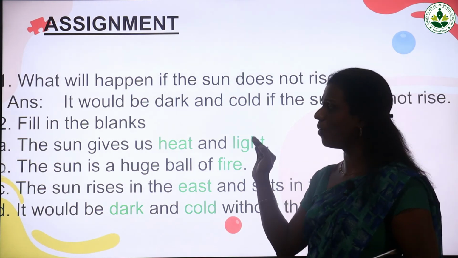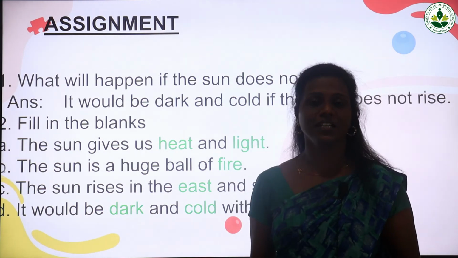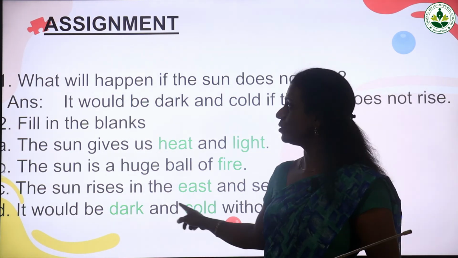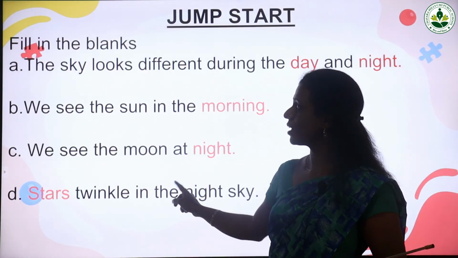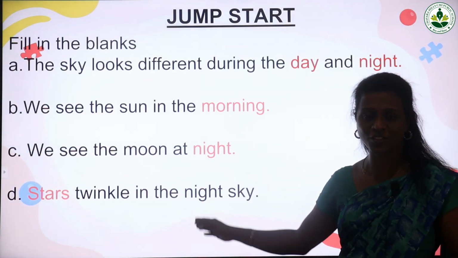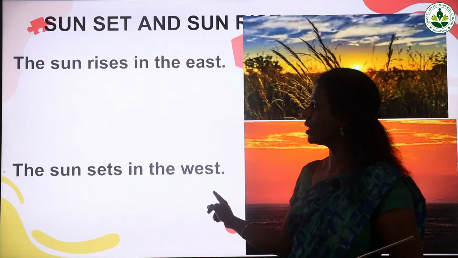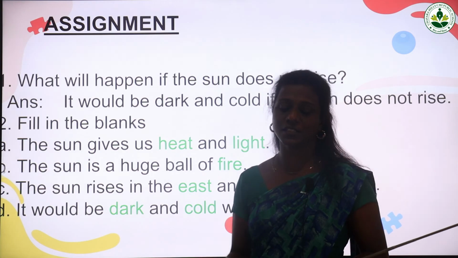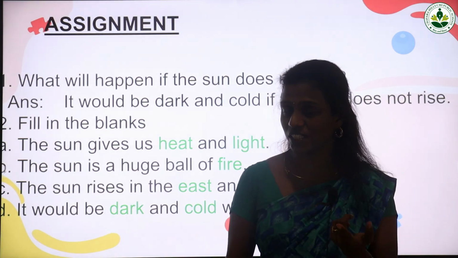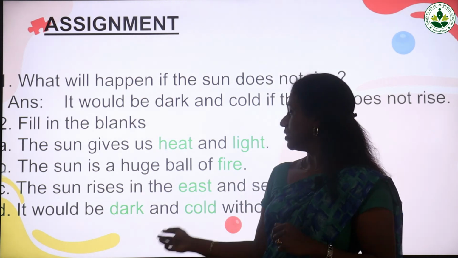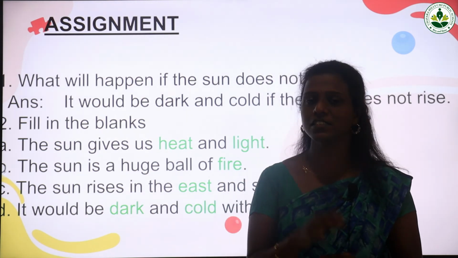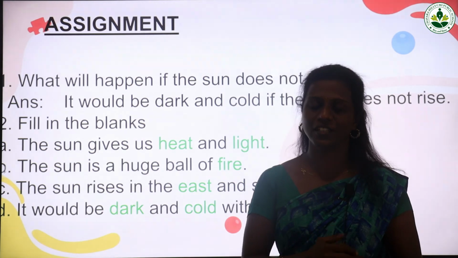So you have to copy all the fill in the blanks answers to your textbook. Only write the first question answer in your notebook. Today we studied about the sun, and we also saw the jump start questions. Complete that also in your textbook. Study all the assignment answers, and also study the directions, east and west. The sun rises in which direction, and the sun sets in which direction. We will see you in the next class. Read the lesson thoroughly. Thank you.